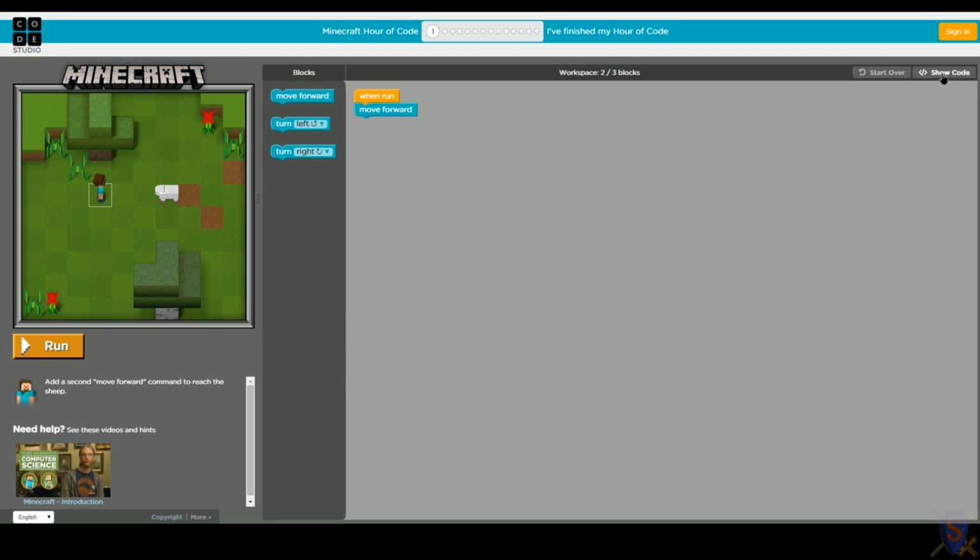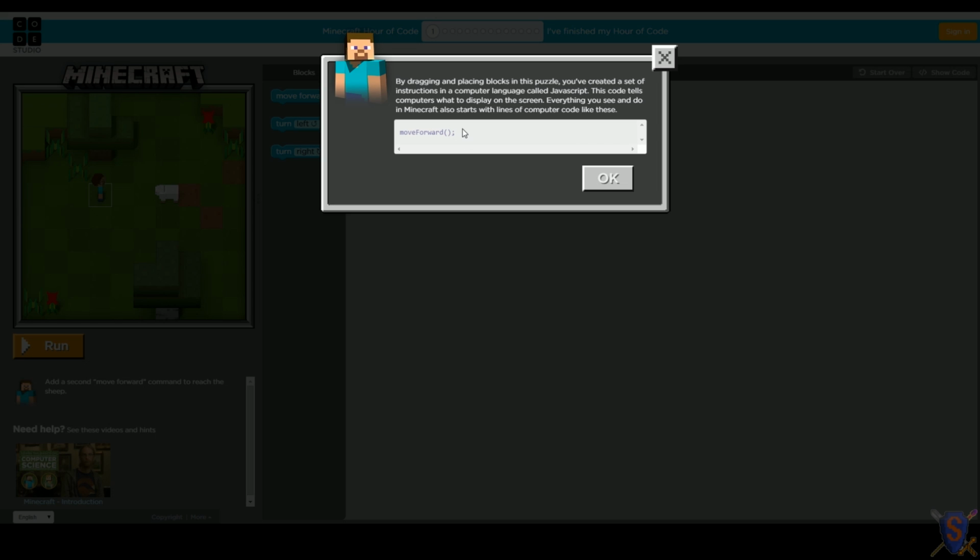That's part of the fun of programming. And here's the show code button. So this is going to show us what our code looks like for the blocks that we added. So this is how we can tie back to see what it is we've told Steve to do, how we told him to do it with code.